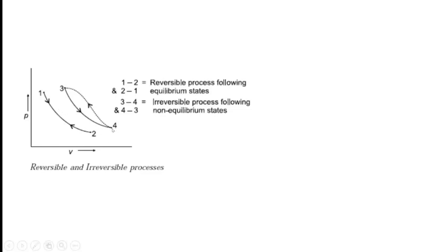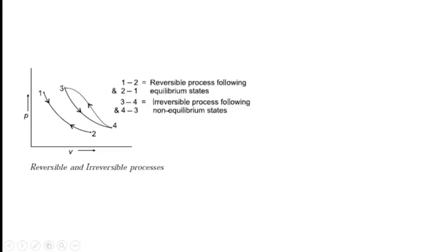Now the second example, process 3 to 4. Process 3 to 4 follows this path and process 4 to 3 follows another path. Process 3 to 4 follows a different path, so it will affect the atmosphere or the surroundings, and during process 4 to 3 the trace will be left in the surroundings and that trace is not recovered.